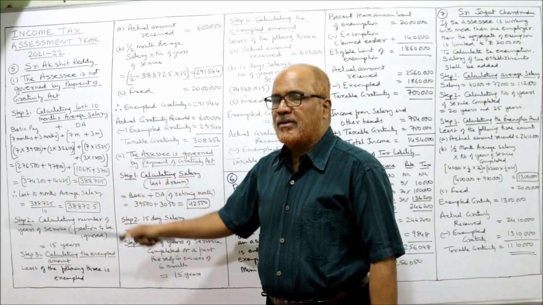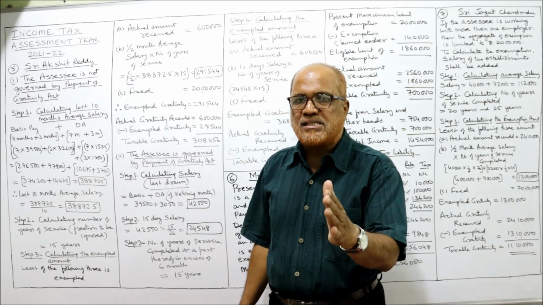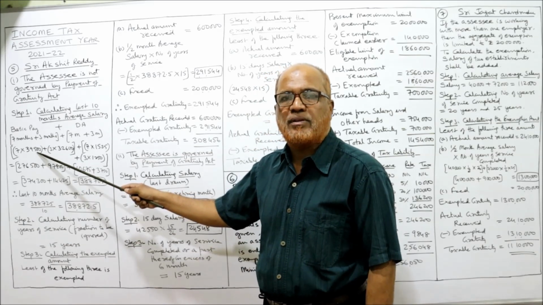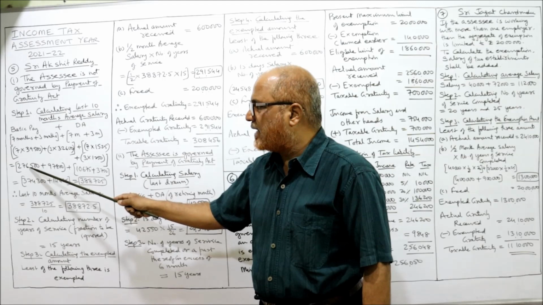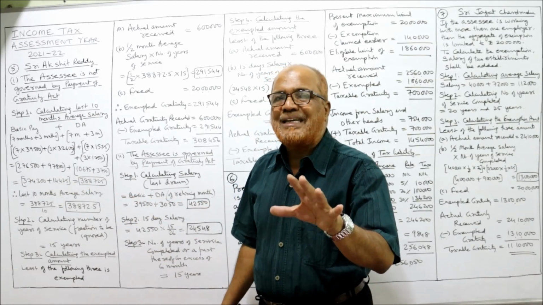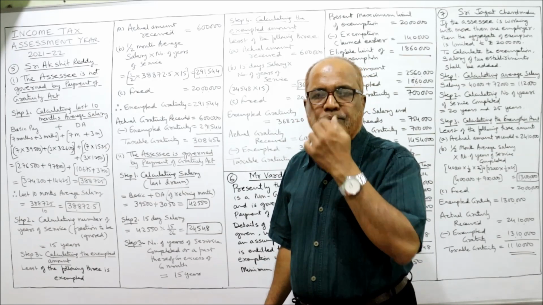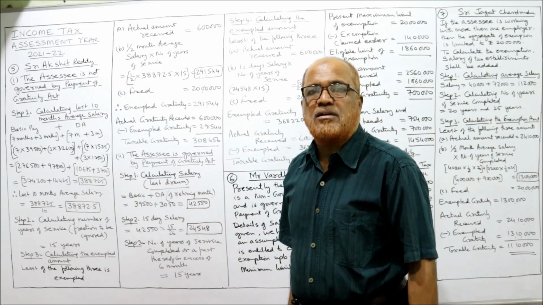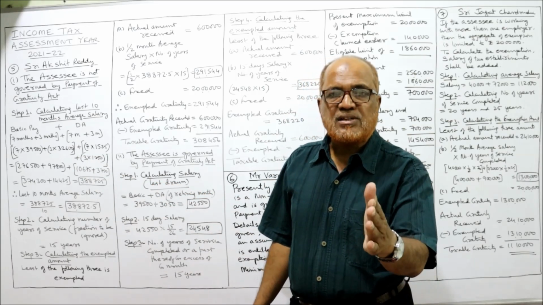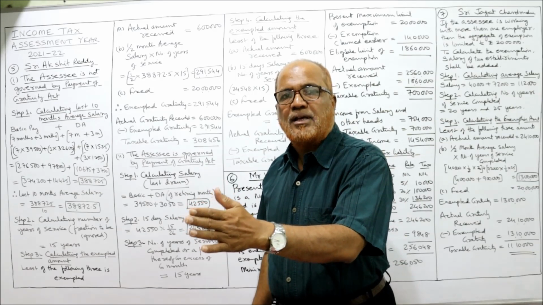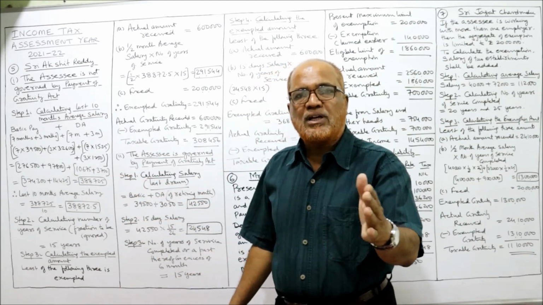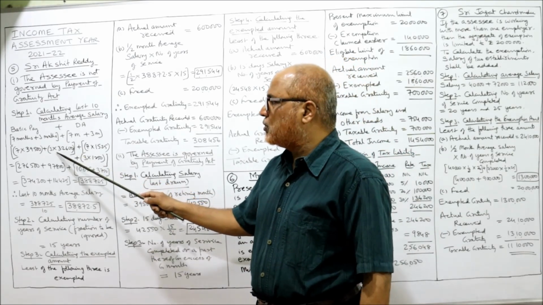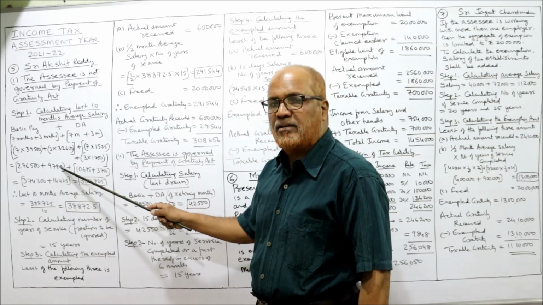Right? First of all, 7 months. Immediately before retirement, for 7 months, he was getting a monthly salary of 39,500. It is given in the problem. So 39,500 into 7 months is 2,76,500. Now we need 10 months. 7 months we have taken, still 3 months more we have to take. That 3 months salary will be 32,600 because it is given in the problem. First 5 months, second 7 months are given. The second 7 months we have taken. Before that 5 months are given, but we don't require 5 months, we want only 3 months. So 3 months into 32,600 comes to 97,800.